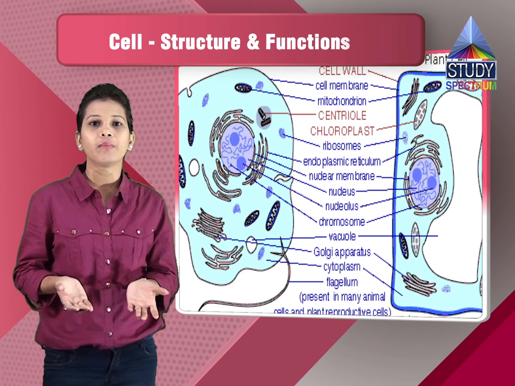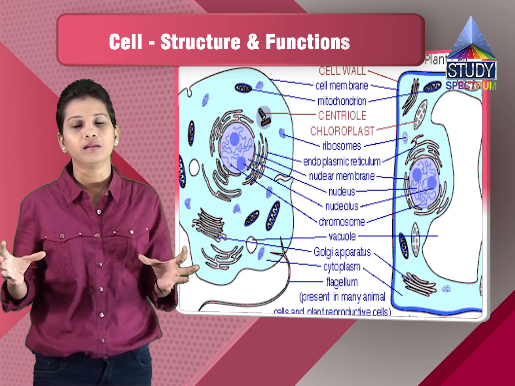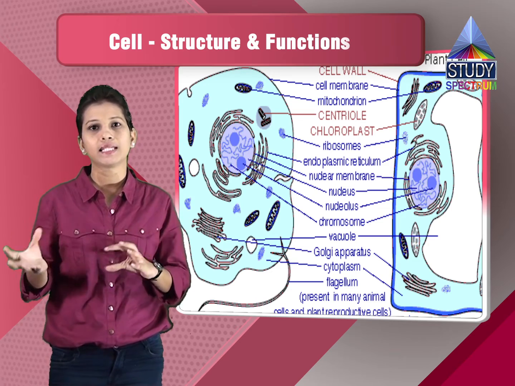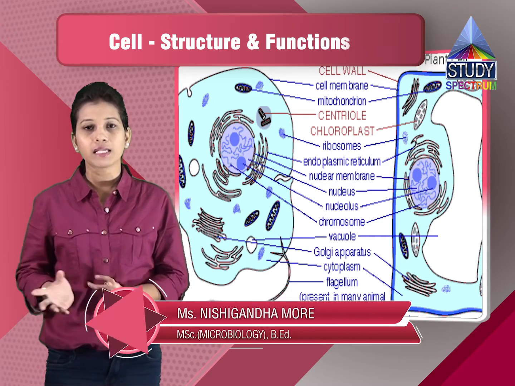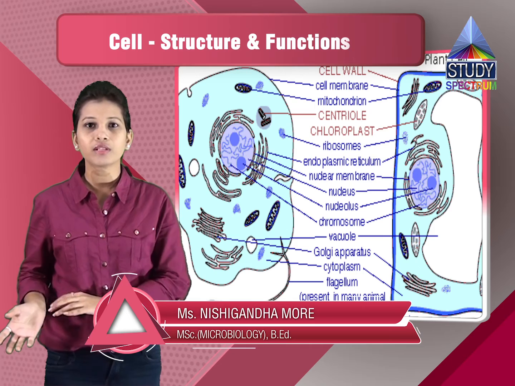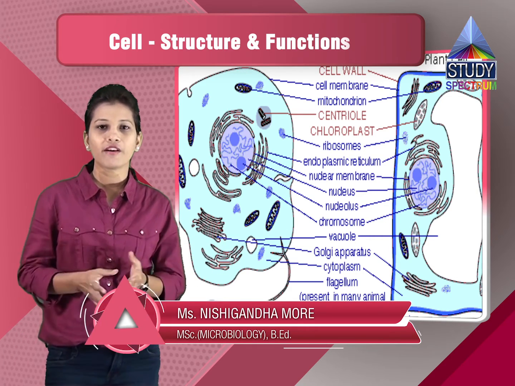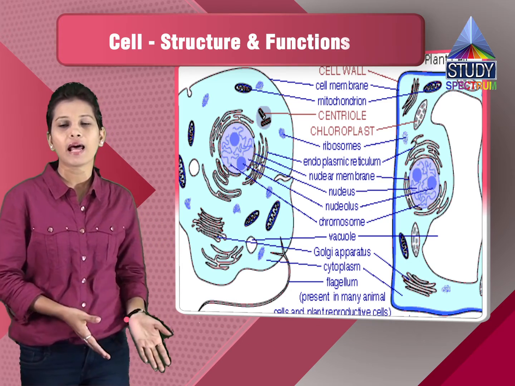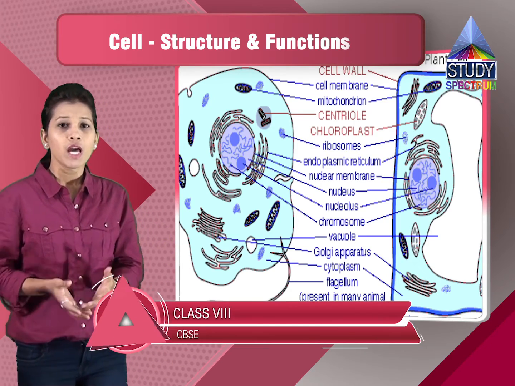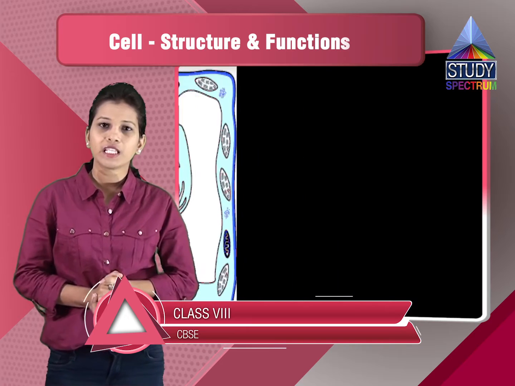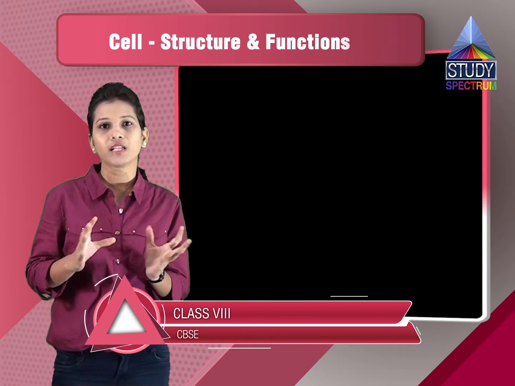Replication will be taking place, and then the cell will be divided as per the cell cycle. So a multicellular organism has a comparatively different division from a unicellular organism. This way we have seen the difference between unicellular and multicellular organisms. We have also seen the various parts. Which are the various parts?